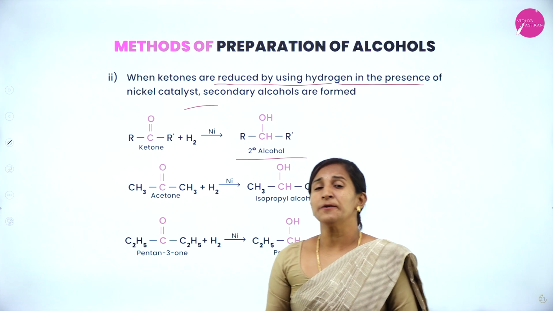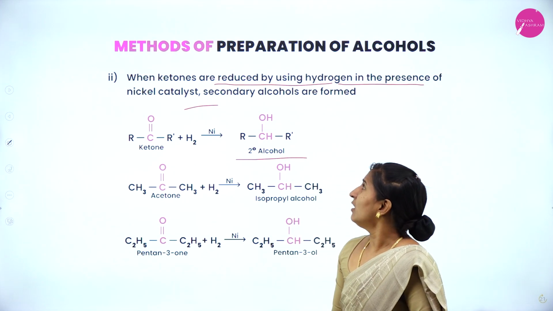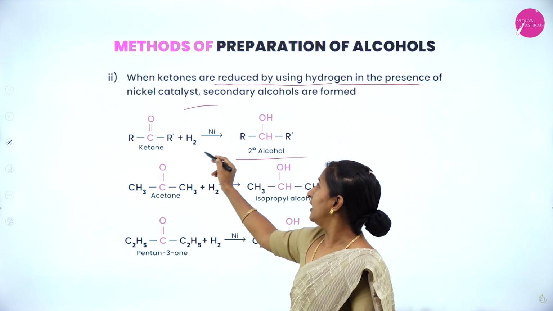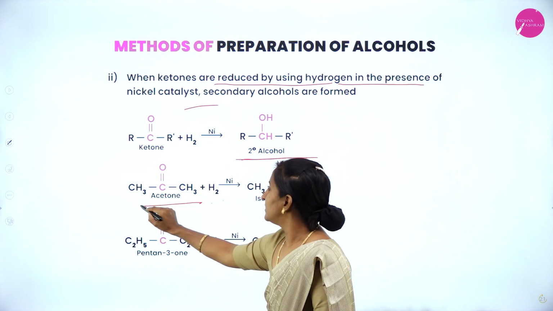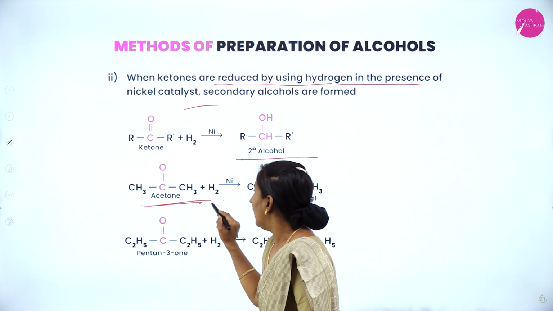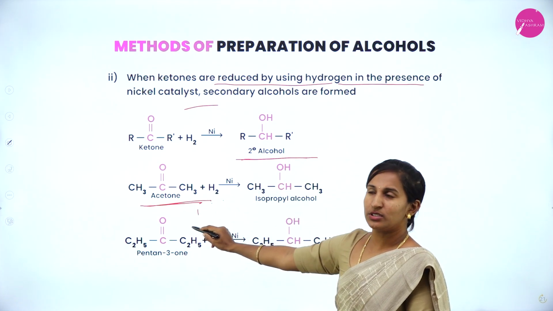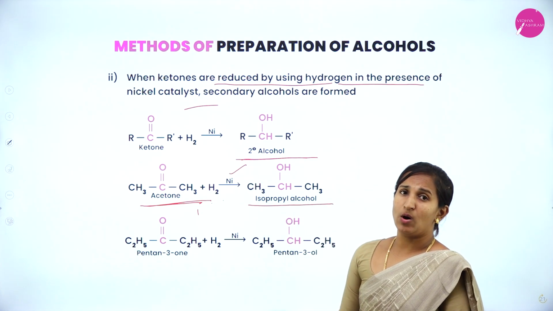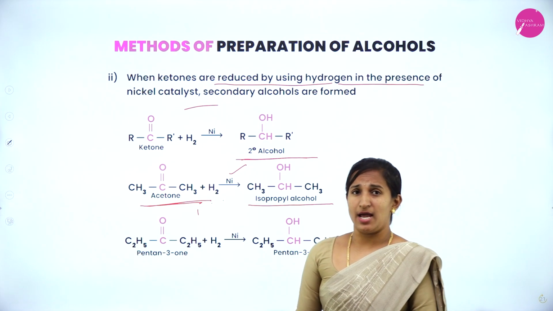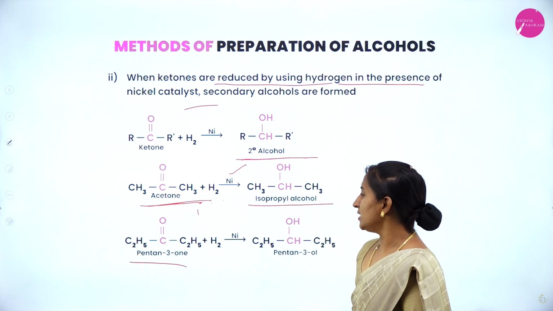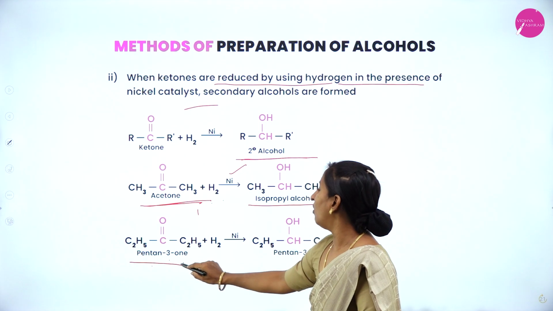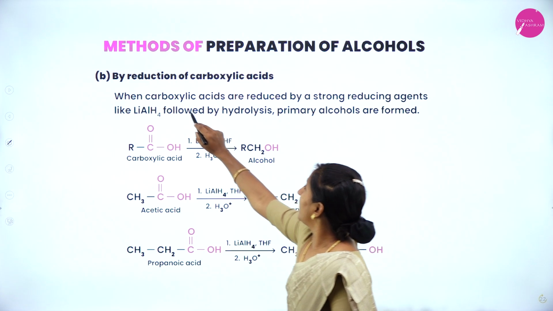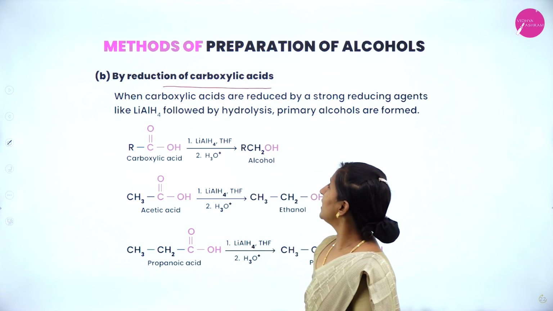So remember students, aldehyde on reduction gives primary alcohol, ketone on reduction gives secondary alcohol. Example, acetone reduced with hydrogen in the presence of nickel gives isopropyl alcohol, that is secondary alcohol. Another example is pentan-3-one gives pentan-3-ol.